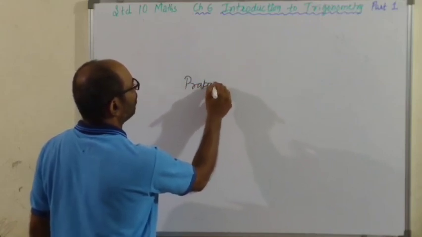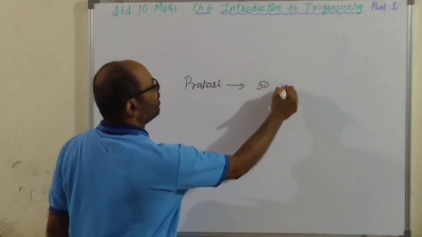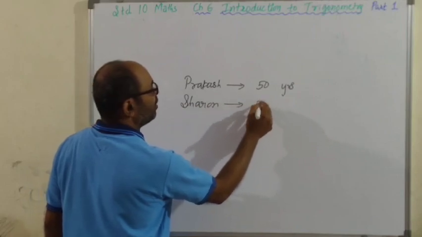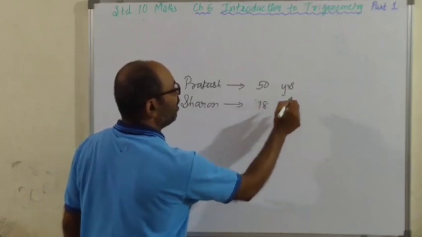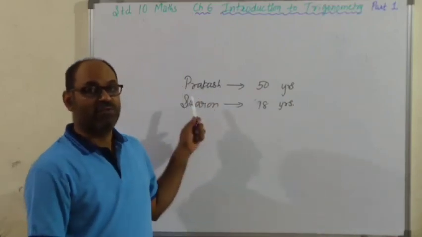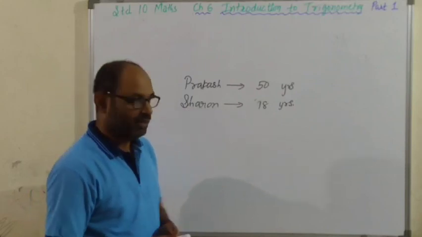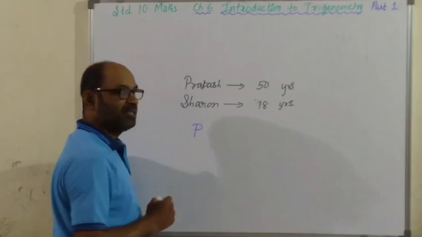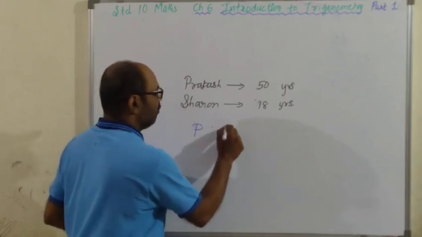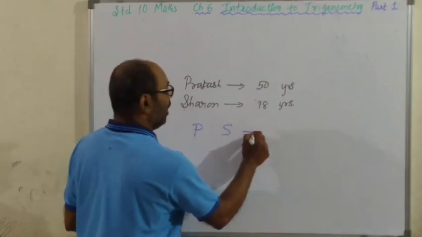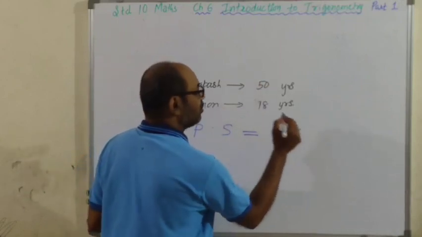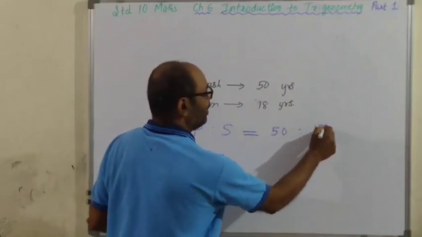Prakash. Age of Prakash is 50 years. Alright. Sharon. Age of Sharon is 18 years. Alright. Now the question is, what is the ratio of the age of Prakash and Sharon? Okay. So P, I'll put the symbol P for age of Prakash, is to S for age of Sharon, is equal to, if you look at Prakash's age, it is 50, is to age of Sharon, it is 18, correct?